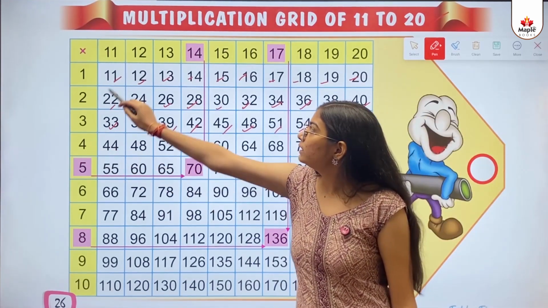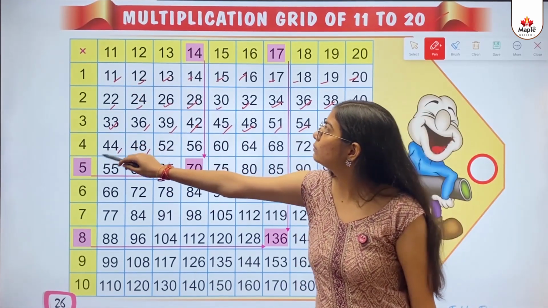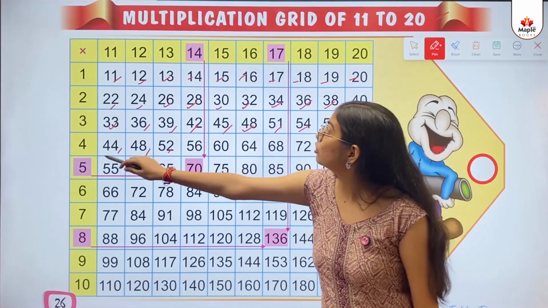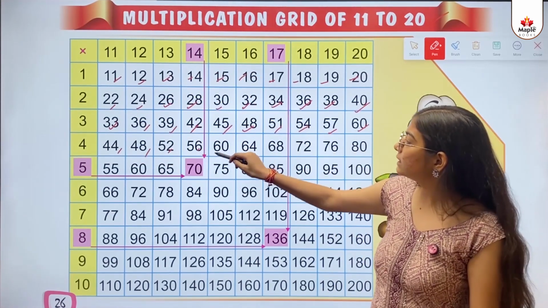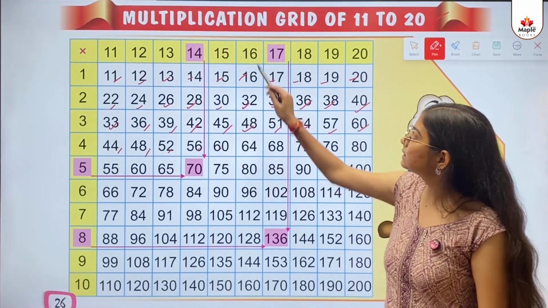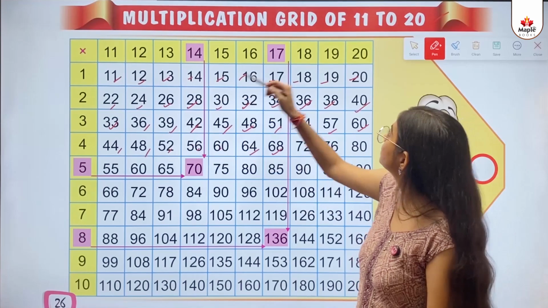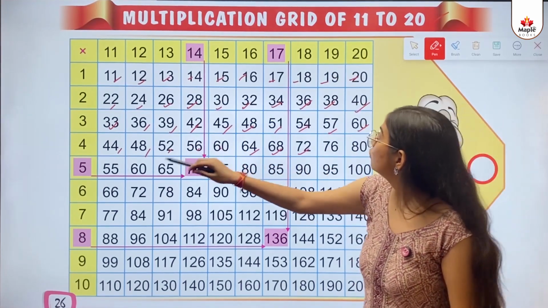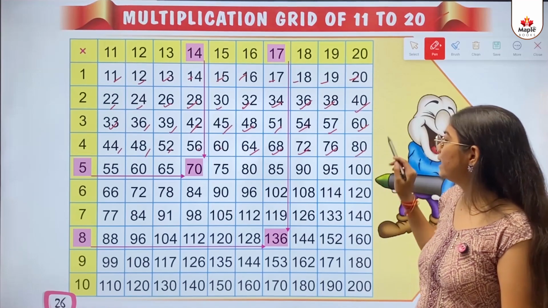Then 4 multiply 11 is 44. 4 multiply 12 is 48. 4 multiply 13 is 52. 4 multiply 14 is 56. 4 multiply 15 is 60. 4 multiply 16 is 64. 4 multiply 17 is 68. 4 multiply 18 is 72. 4 multiply 19 is 76. 4 multiply 20 is 80.